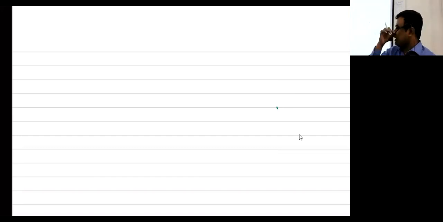So now we'll be starting with a very small chapter. But from the point of view of students, they feel it is a very difficult chapter. I don't understand what difficulties there are in that particular chapter. To cover this chapter, IND AS 110, we would have covered IND AS 103, but it's not necessary.